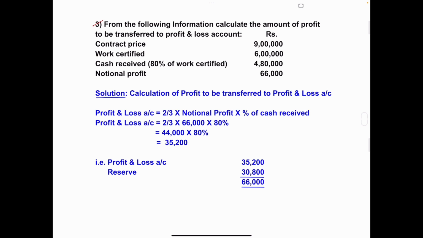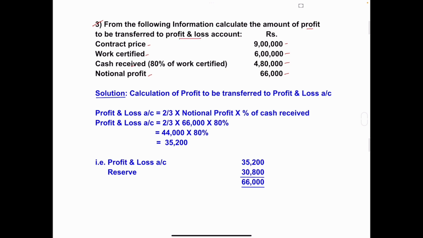From the following information, calculate the amount of profit to be transferred to profit and loss account. Contract price 9 lakh, work certified 6 lakh, cash received, that is 80% of work certified, amount is 4,80,000, notional profit 66,000. So in this problem, what they have given? Contract price, work certified, cash received, and notional profit. And we have to calculate the amount of profit to be transferred to profit and loss account.